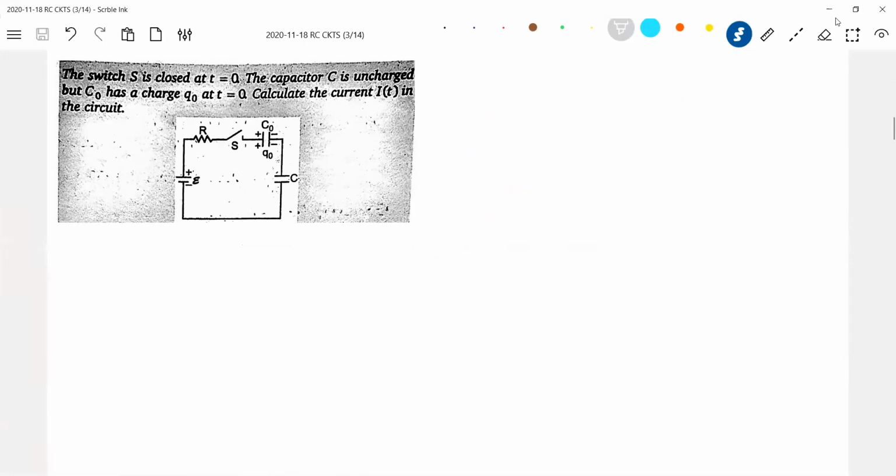This, already once again I'm bringing this. One of the capacitors is having a charge. The other is uncharged. Okay, we have to get an expression for current as a function of time. So what is the best way of doing this problem? At t equal to 0, the switch S is closed.